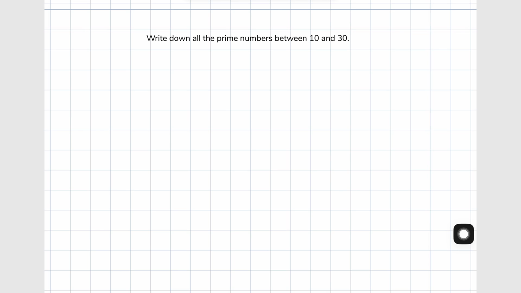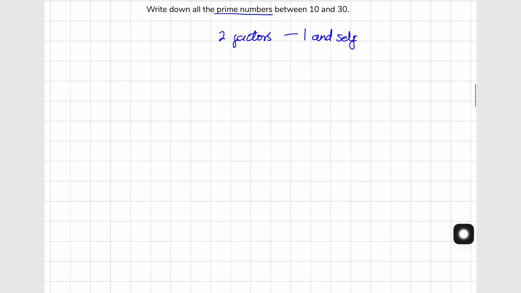Question 3. Write down all the prime numbers between 10 and 30. A prime number has exactly 2 different factors, 1 and itself. That means the number can only be evenly divided by 1 and itself without leaving a remainder. When you try to divide it with other numbers, you always get a remainder. Let's go through them one by one.